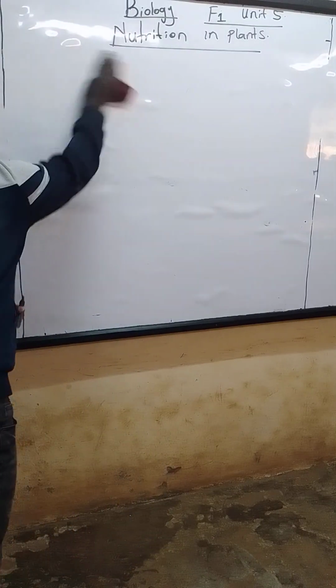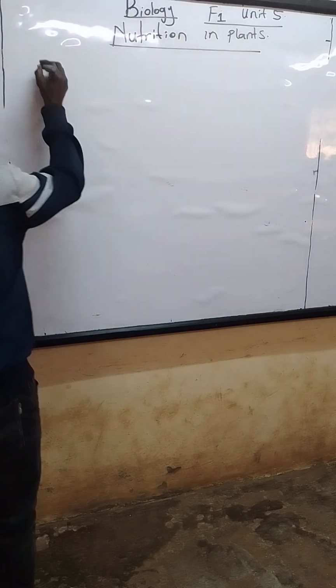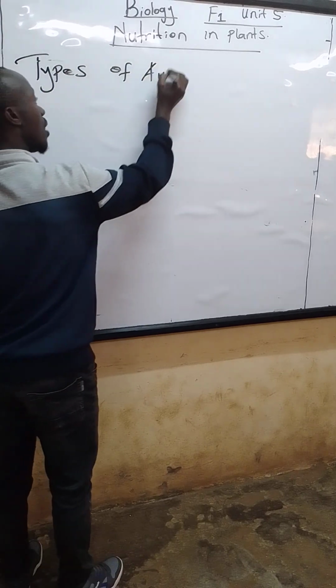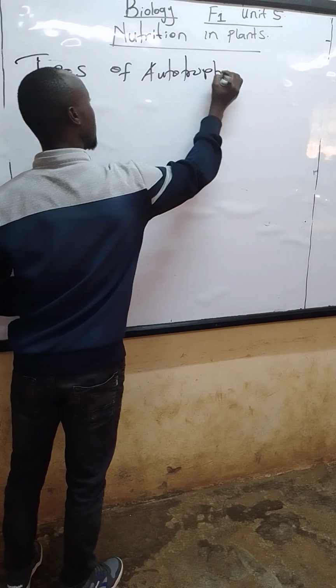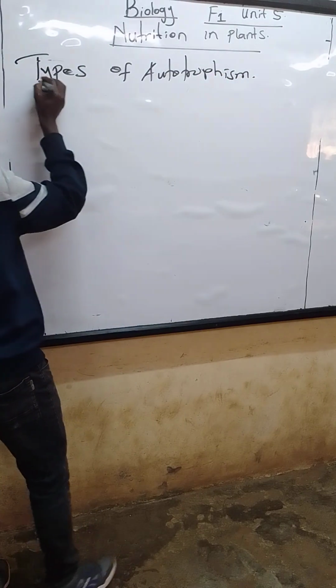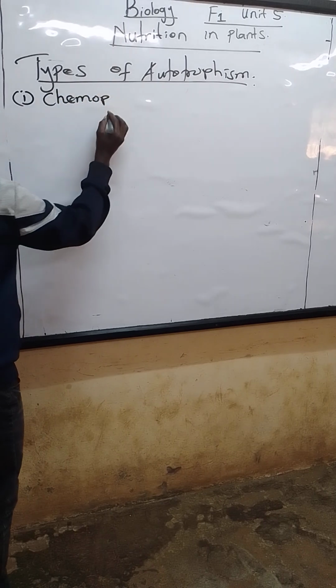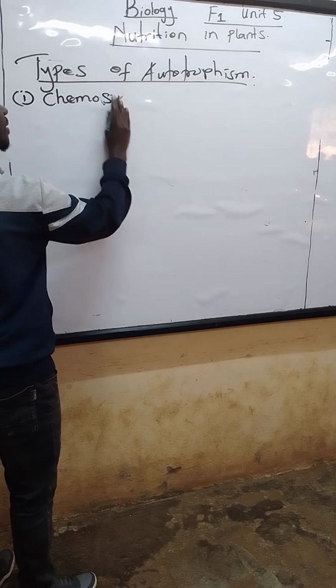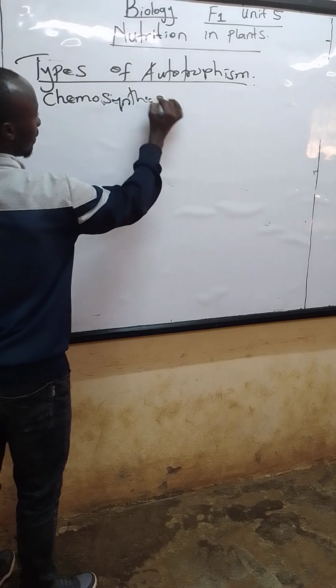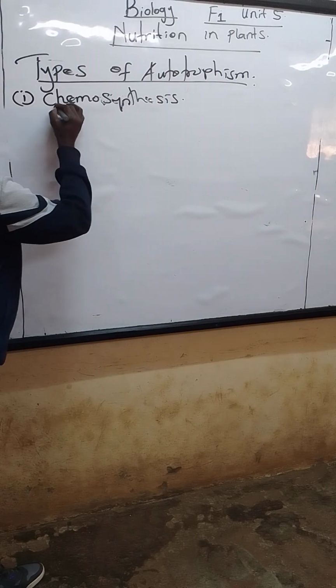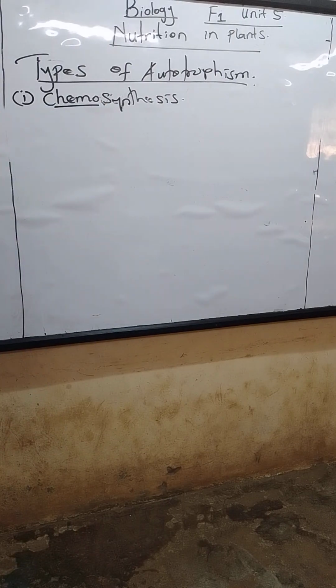So let's check out types of autotrophism. So we have two types. Number one, we have what we call chemosynthesis. So what is this that we call chemosynthesis? From the word chemo, it means chemicals.